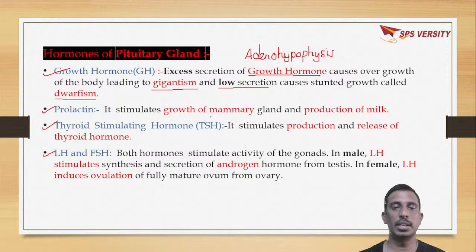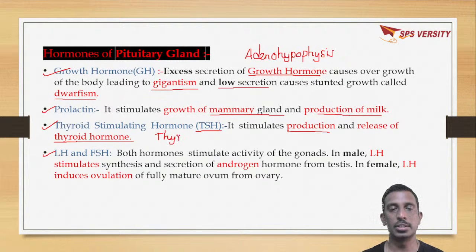Prolactin promotes growth of mammary glands so that production of milk is done. So the function of prolactin is the growth of mammary glands and production of milk. Thyroid stimulating hormone stimulates the production and release of thyroid hormone. That is, it will stimulate the thyroid gland, which is present in the neck region.